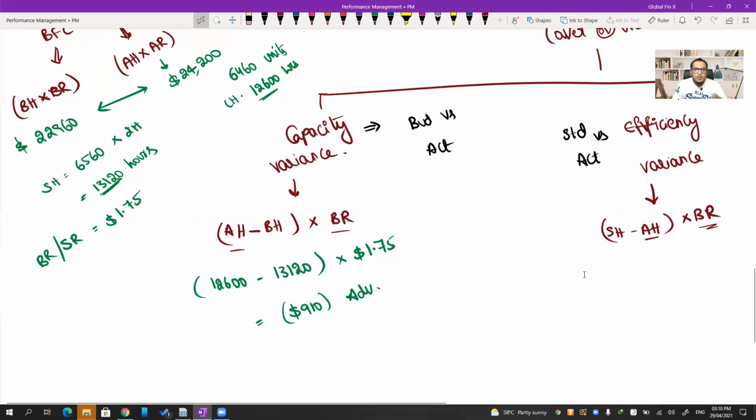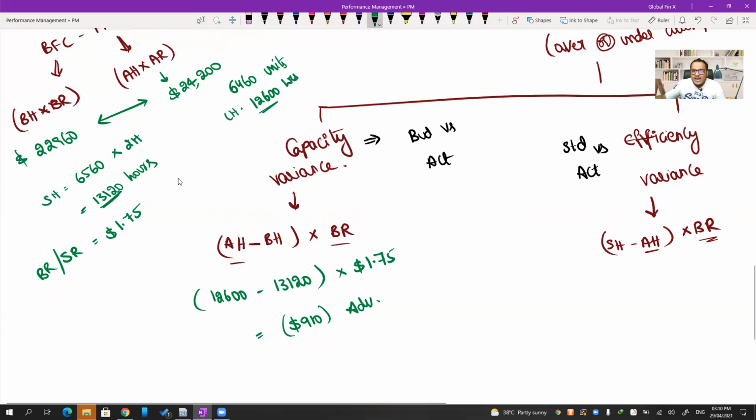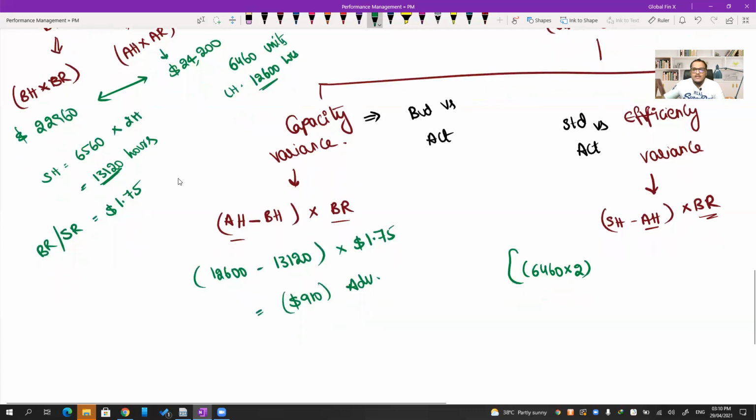Okay, here comes a small problem. Efficiency, please check. We produced how many units? 6,460 units. Each unit was supposed to take 2 hours. So what is the actual standard hours? Standard hours need to be calculated as 6,460 into 2 hours per unit, minus actual hours that we took, 12,600 labor hours, into the standard rate of 1.75.